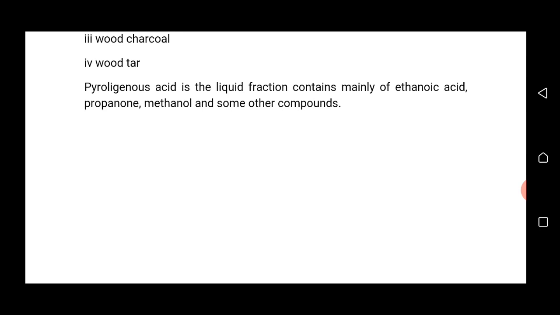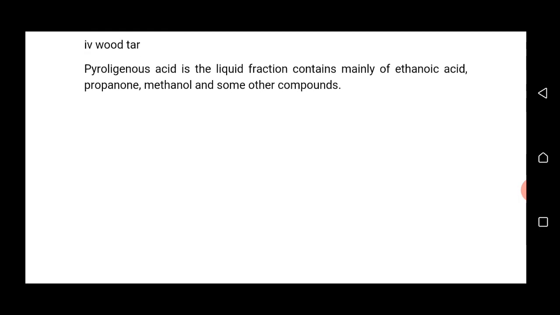Pyroligneous acid is the liquid fraction, contains mainly of ethanoic acid, propanol, methanol, and some other compounds. And this methanol, propanol, they are useful in the production of dye, paints, explosives, and drugs.